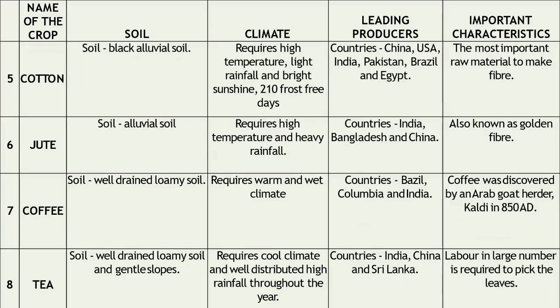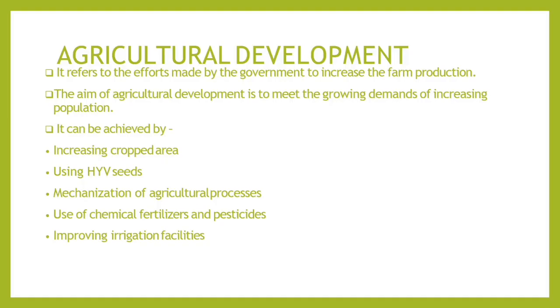Now cotton: China, USA, India. Jute is also known as what? Golden fiber. Okay. India, Bangladesh, and China. And coffee, we all know coffee is associated with Brazil. So Brazil is the largest leading producer of coffee. Tea is also India, China, and Sri Lanka.